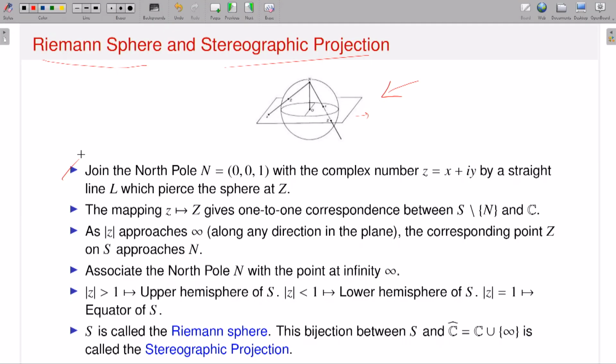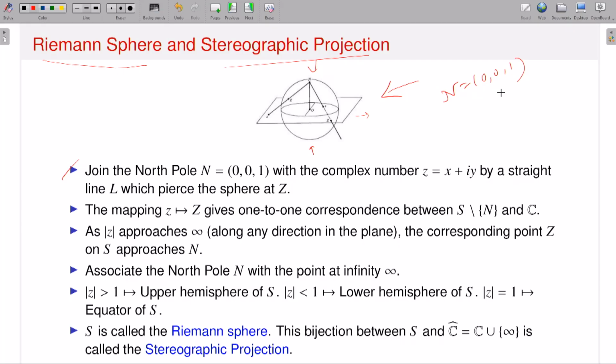Once I have that picture in my mind, then there is a connection. What is that connection? Look, the first point: once I have a sphere, it will have a north pole and a south pole. So first note the N I have written here. N stands for the north pole. What is the coordinate of the north pole? In 3 dimensions, it is nothing but (0, 0, 1).